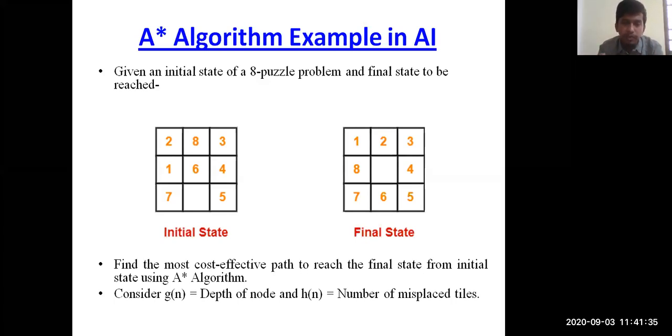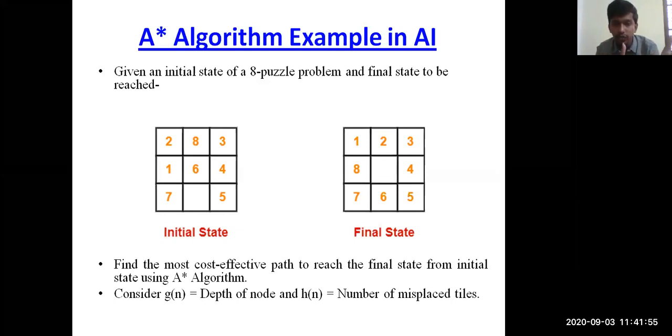So initially the values in the first row are 2, 8, 3 in the initial state, and in the final state you have 1, 2, 3. So in the first row, 2 numbers are misplaced. In the same manner, coming to your second row, there is again a different thing here.